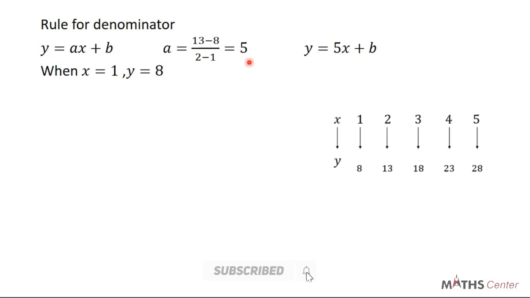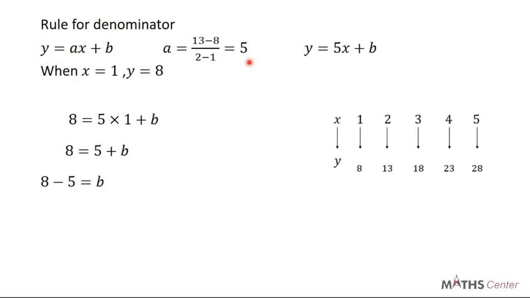Now let's find b. I'm going to pick the first element and its image. So when x is equal to 1, y is equal to 8. You replace y with 8 and x with 1, and that will give us 8 is equal to 5 times 1 plus b. This will give us 8 is equal to 5 plus b, and b will be given by 8 minus 5, so b is 3. So we can now replace b with 3. So we can say that therefore y is equal to 5x plus 3. So this is the rule for the denominator.